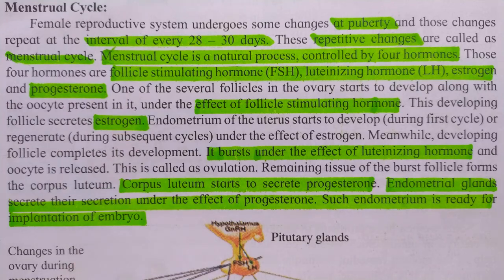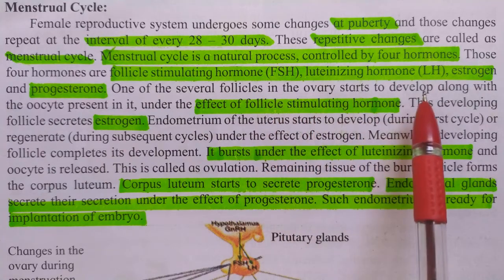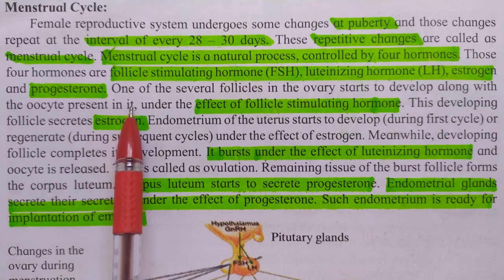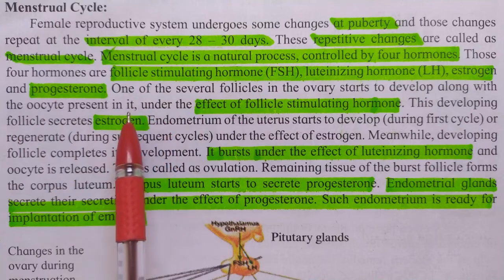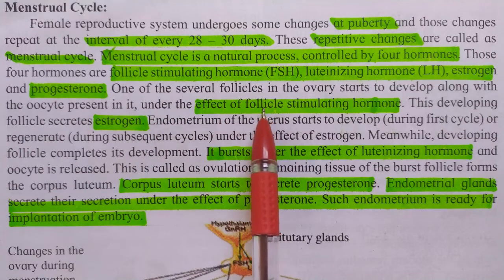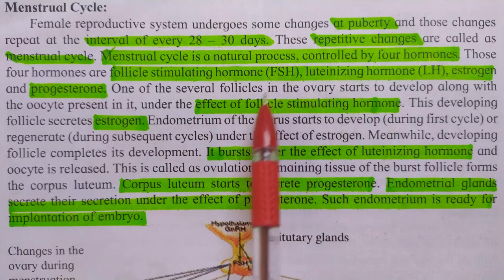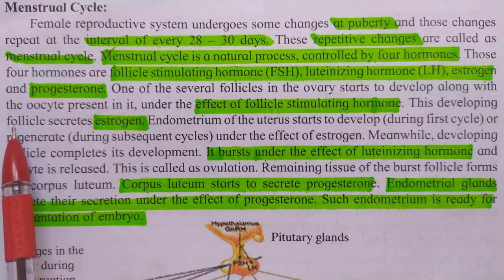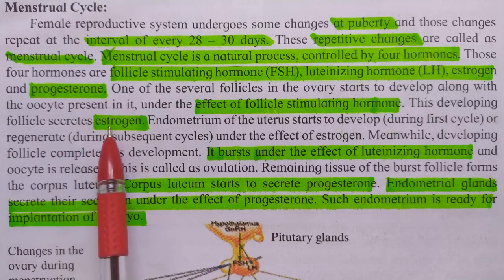One of the several follicles in the ovary starts to develop along with the oocyte present in it. So oocytes are present in follicles. Under the effect of follicle stimulating hormone, this developing follicle secretes estrogen.